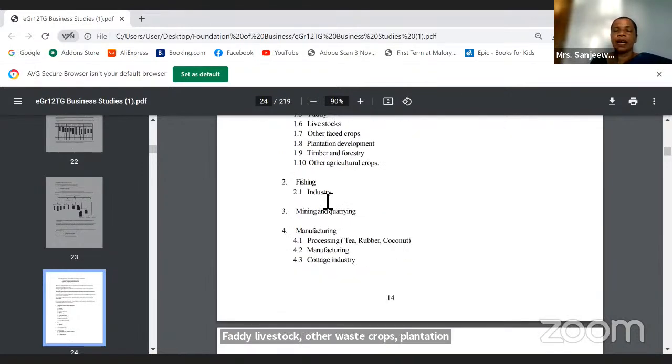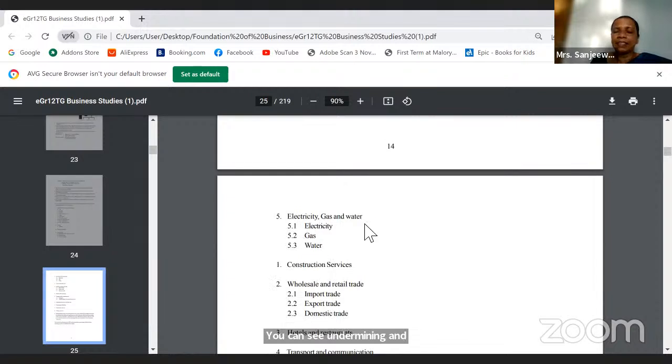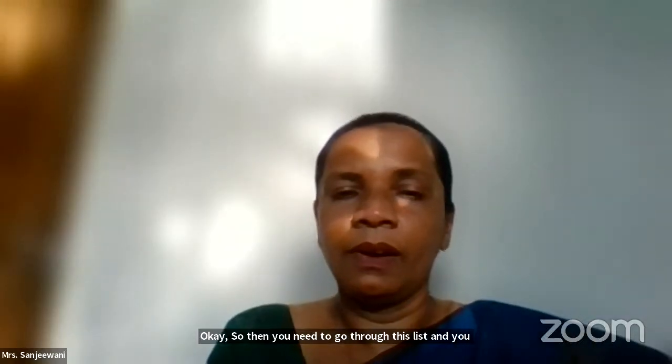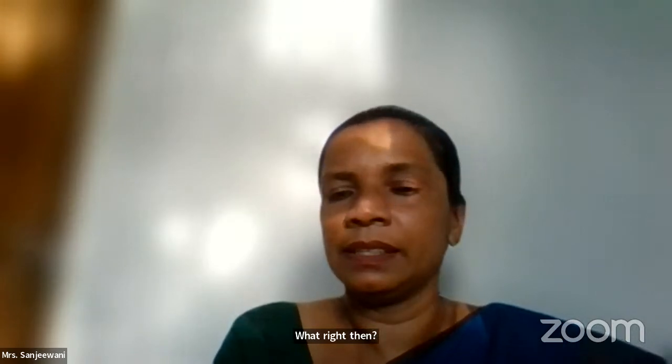Then under fishing, you can see under mining and quarrying, manufacturing, right? Then electricity, gas and water. Okay, so likewise, there is a list. Then you need to go through this list and you need to know what comes under what, right? All right, we'll go back to the lesson.